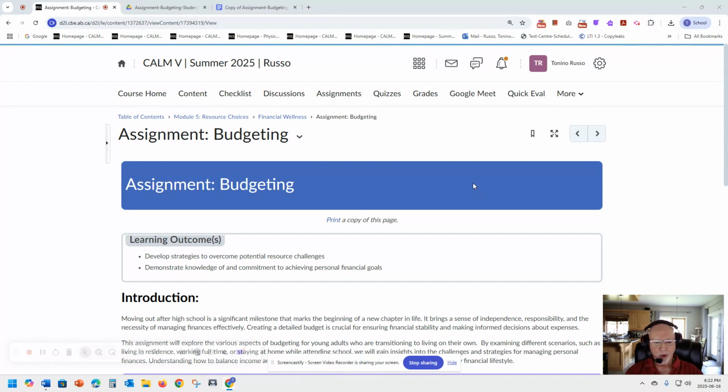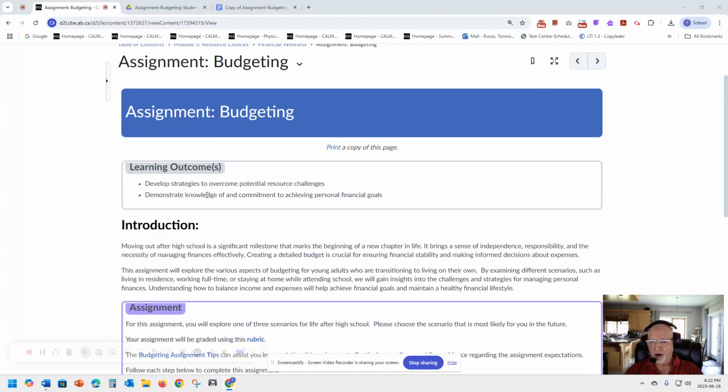New and quite interesting. So let's get at it. Your learning outcomes are to develop strategies to overcome potential resource challenges and demonstrate knowledge of and commitment to achieving personal financial goals. Budgeting is a fundamental of being able to control or have an understanding of what you can do and what you can't do in your life at that particular stage in your life.